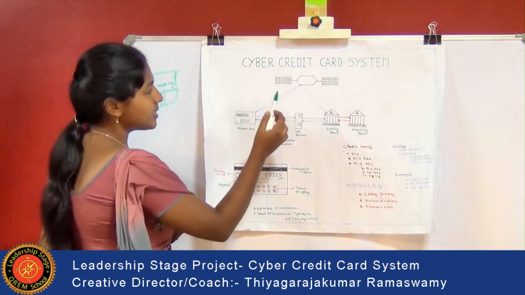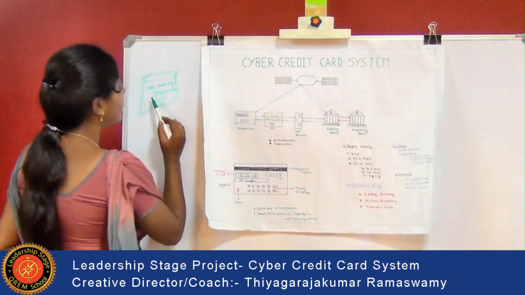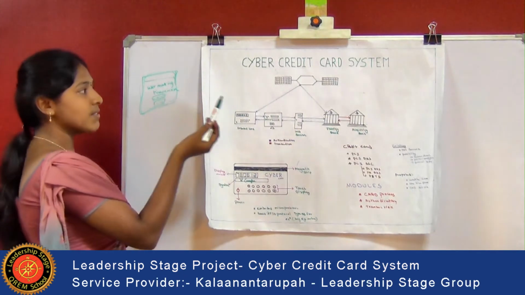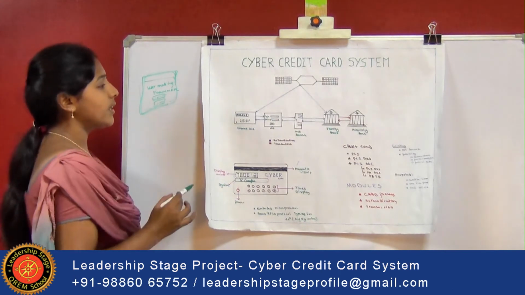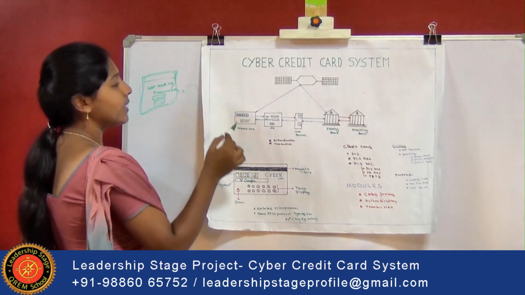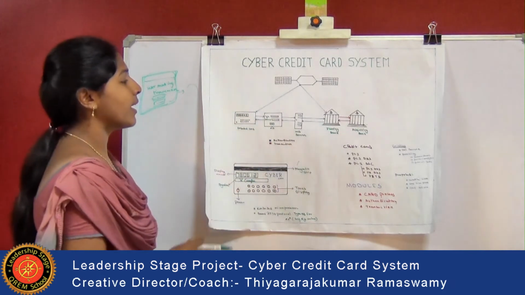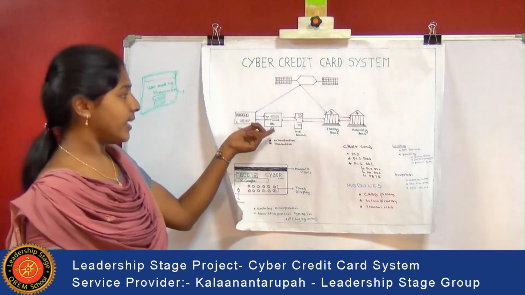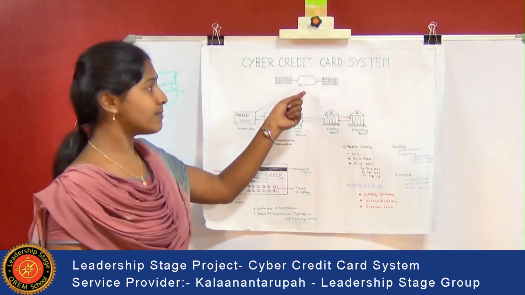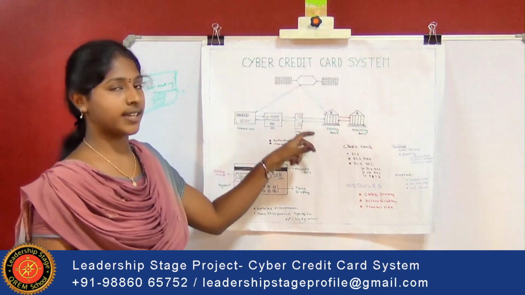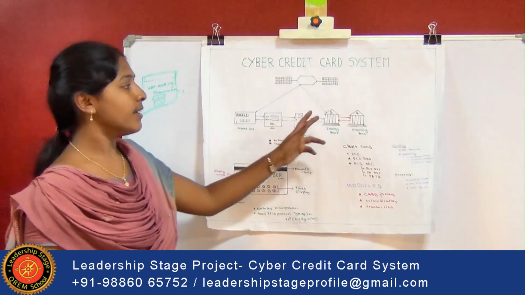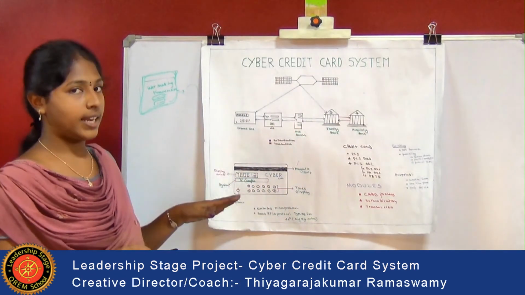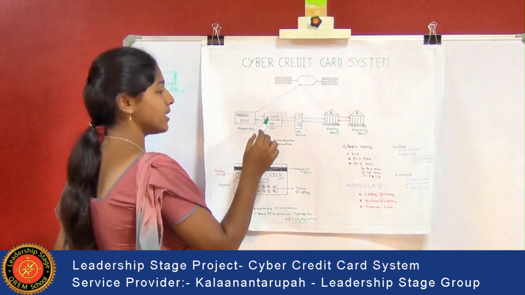Now the user uses his password. In this login, he gives his login ID, and in the password field, the one-time password is entered. After giving the password, it will connect to the server and go to the issuing bank. Here the issuing bank authenticates whether the one-time password he entered matches the password received from the satellite. If there is a match, then the further transaction proceeds. If it is a mismatch, then the transaction fails. Even if it fails, he cannot use the same password again.